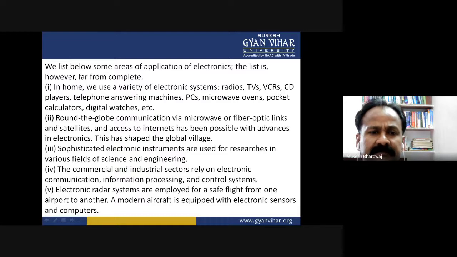Round the globe, communication via microwave or fiber optic links and satellites and access to internet have been possible with advances in electronics. This has shaped the global village.